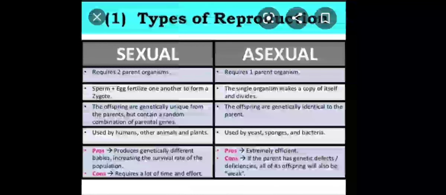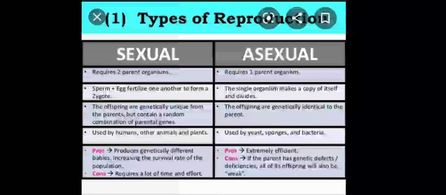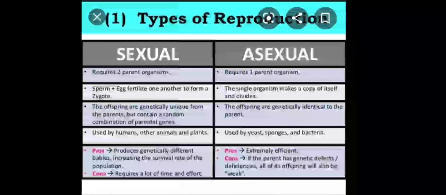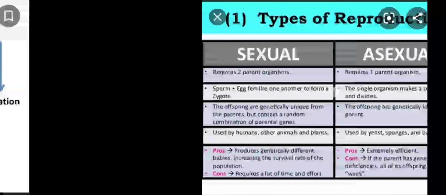Now the next type of reproduction is the sexual type of reproduction, which involves two parents of separate sexes. These parents produce gametes. The gametes fuse, and as a result of fusion of gametes, the zygote is formed, and from the zygote the new individuals are produced. The human beings, plants, animals, they undergo basically the sexual type of reproduction. Now in today's class we are going to study in detail about the asexual reproduction and its types.